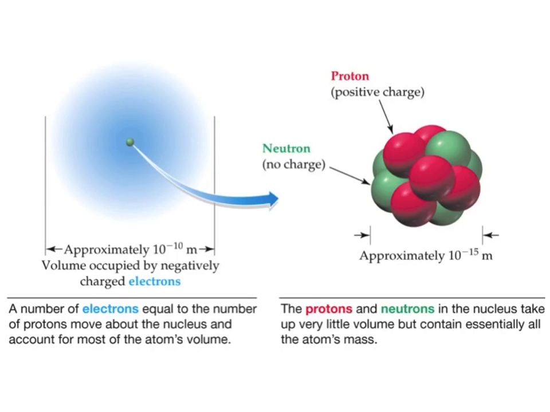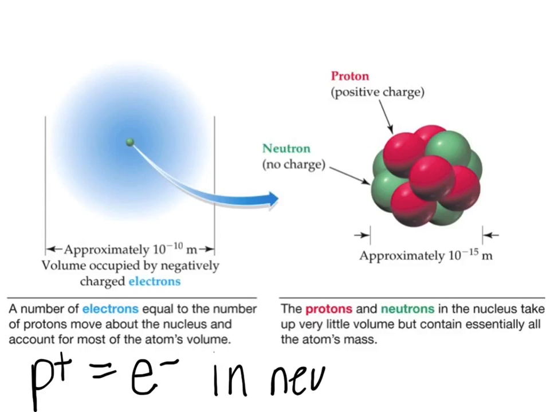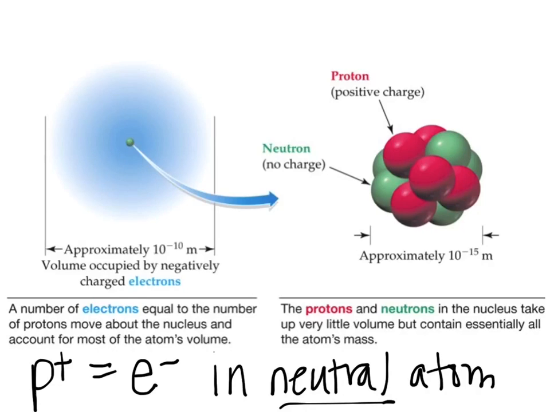So some important terms that you need to remember. Here is, again, a visual. I need you to remember that the number of protons is equal to the number of electrons in a neutral atom. Keyword, neutral atom. Every element in the periodic table is neutral.